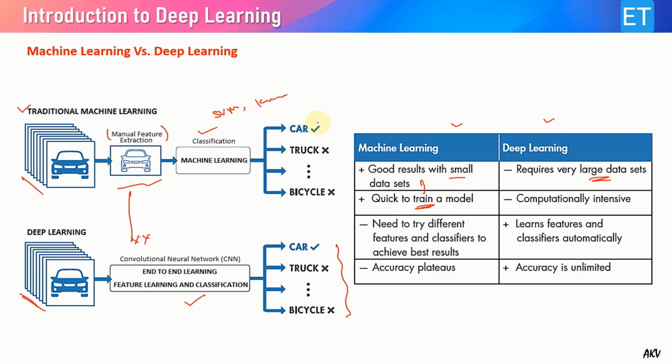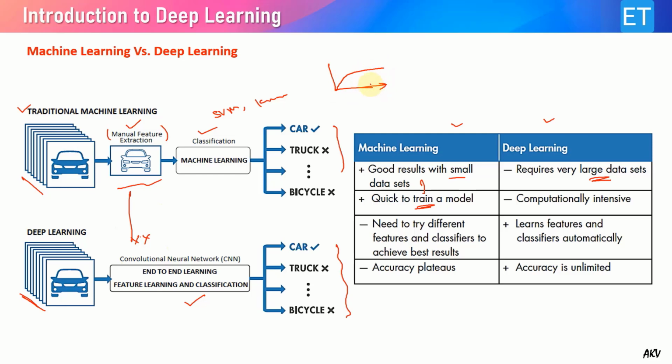That means to achieve the best accuracy, we need to try different combinations of classifier as well as features. In some cases, some features may not work, so we have to change the features or identify a new set of features that can give better accuracy. After trying those combinations, we observe that after certain experiments, the accuracy becomes flat.